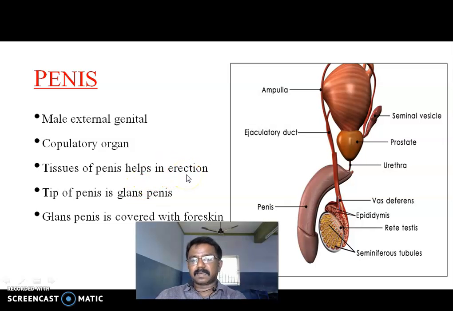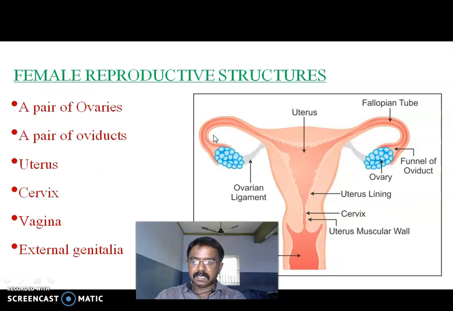Erection means stiffening. The tip of the penis is the glans penis. Glans penis is covered with the foreskin, which is loose, flexible skin.